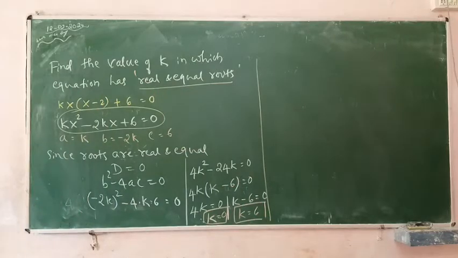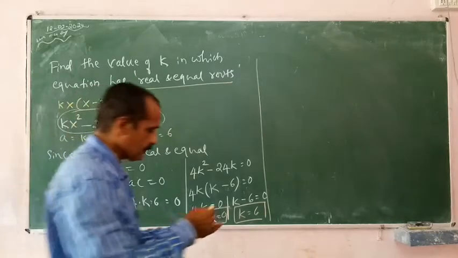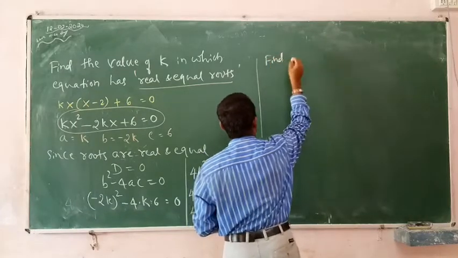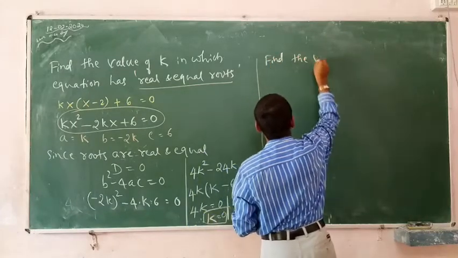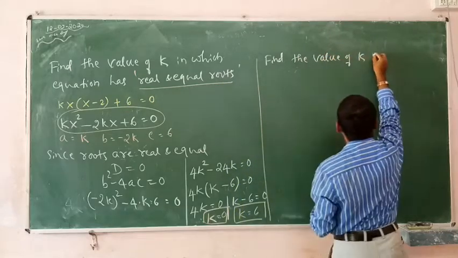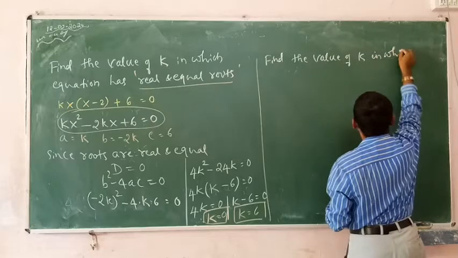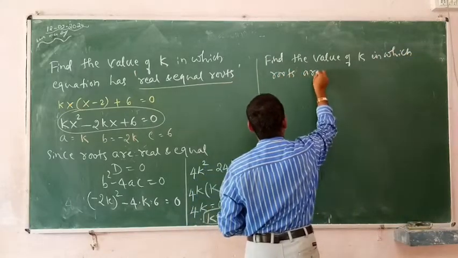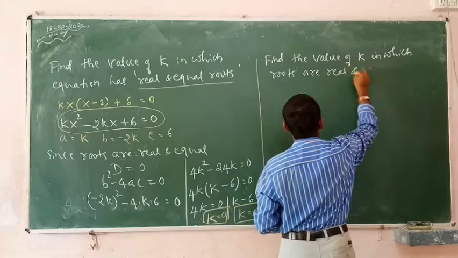Let me go for the last problem. Find the value of k in which roots are real and equal.